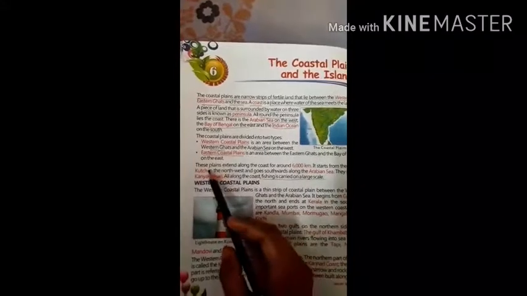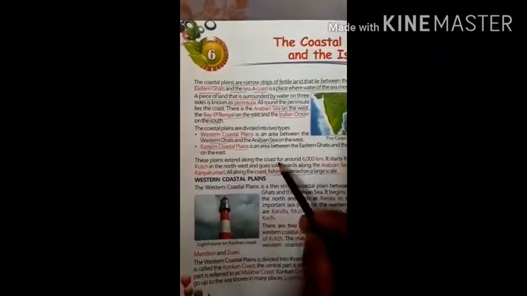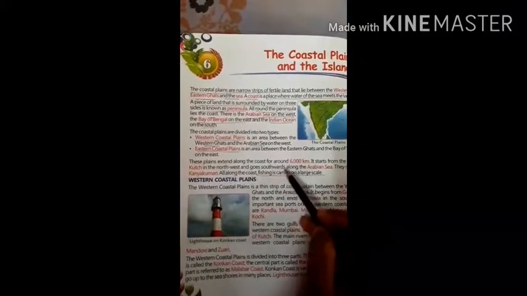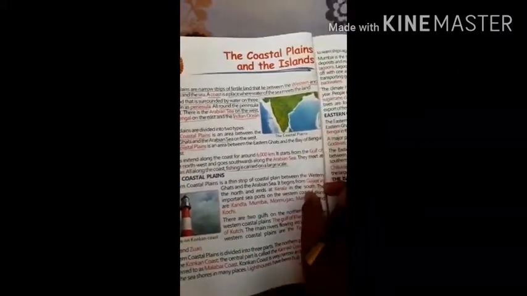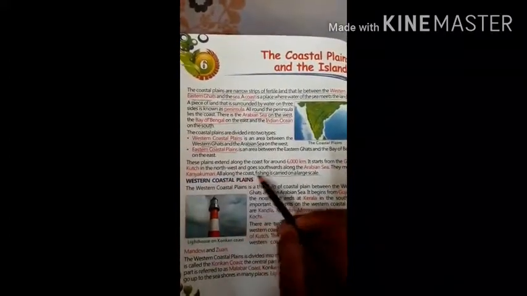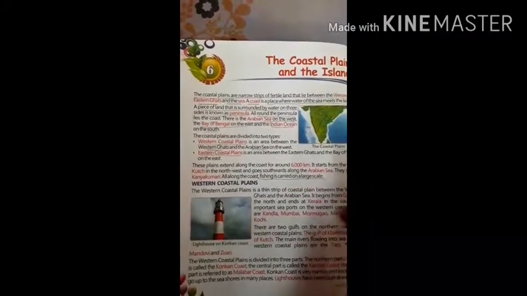So this plain extends along the coast for around 6,000 kilometers. It starts from the Gulf of Kutch in the northwest and goes southwards along the Arabian Sea. They meet at Kanyakumari. All along the coast, fishing is carried on a large scale.